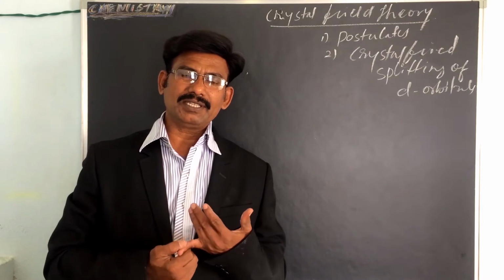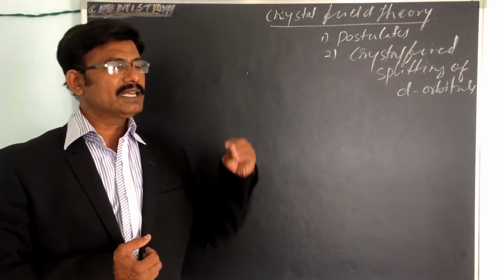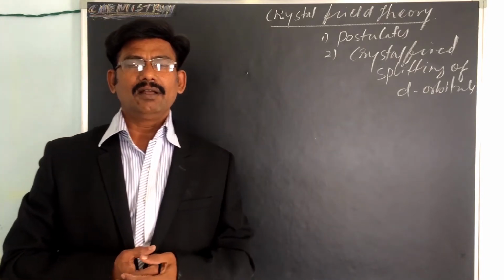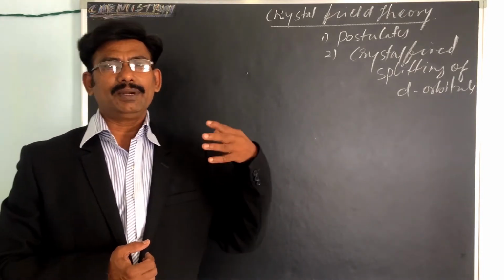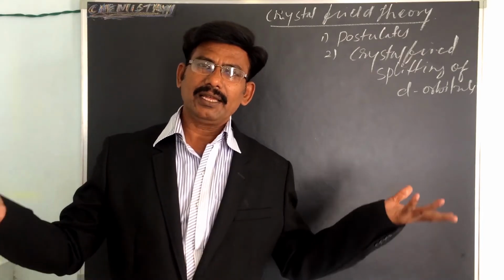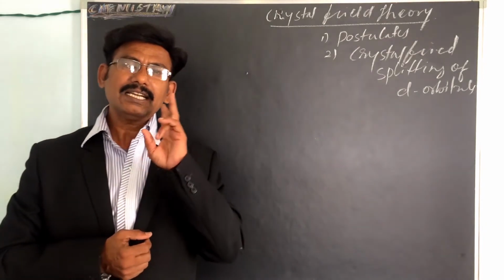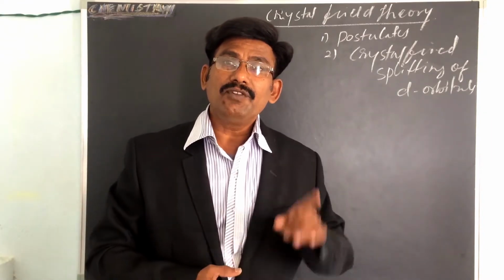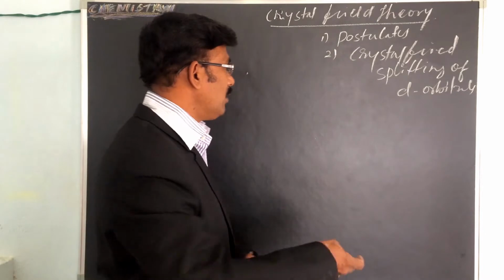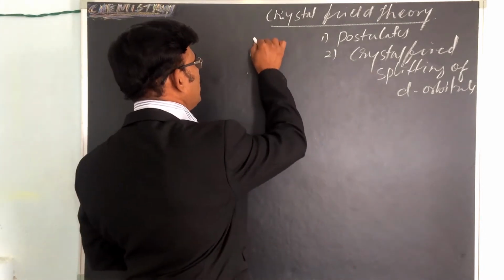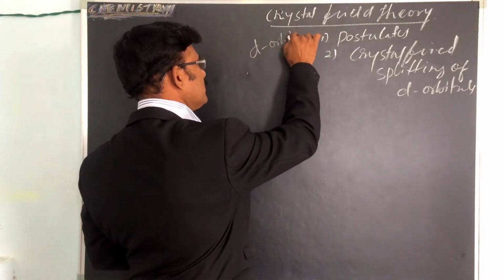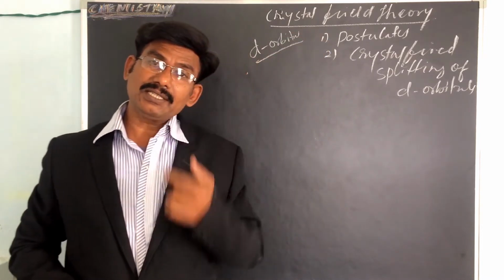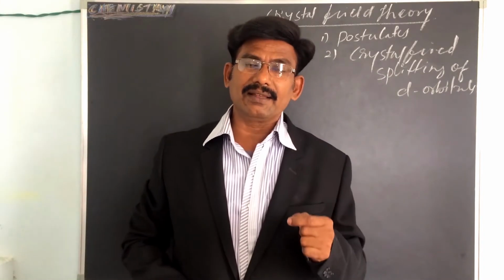We discussed sigma star, pi star, psi 1, psi 2, bonding and anti-bonding molecular orbitals, all in the p orbitals. Today we will discuss the d orbitals, and the crystal field theory.